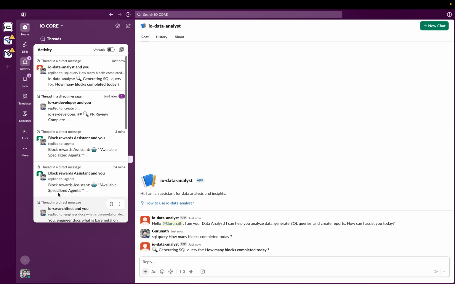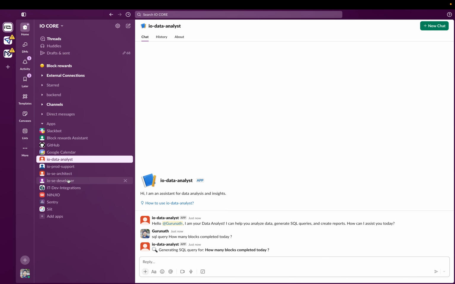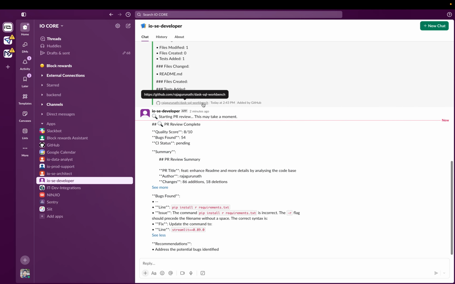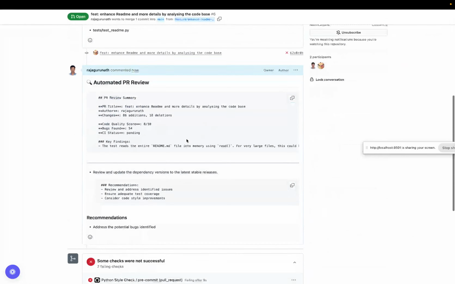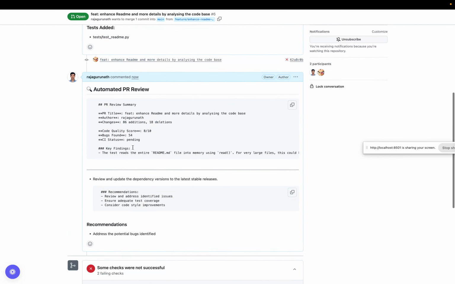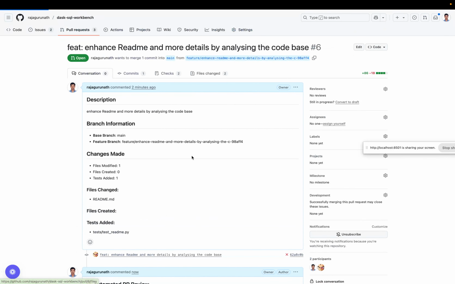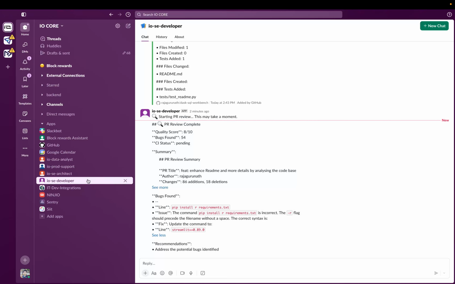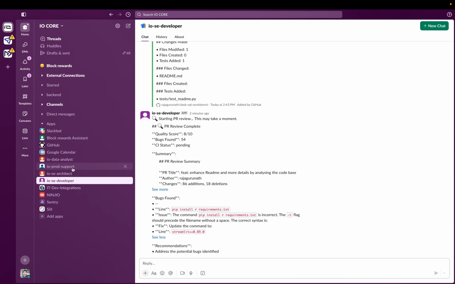So I think I have got a notification. I think the senior developer might have completed his work. See, it started the review process, and it has review comments about the code quality and the suggestions on what needs to be added more. And if you see here, it has added the comments here. If you want to add more comments, like if I want to remove this line or something, it will be handled, right? You can handle peer comments, and this will be handled by a senior developer as well.